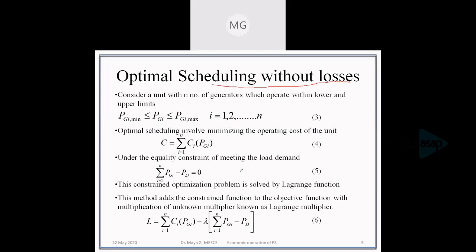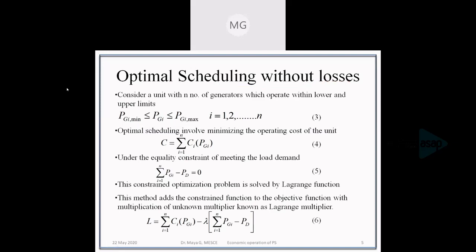So this is a constrained optimization problem, which can be solved by the Lagrangian function. We can form the Lagrangian function by using the cost function, that is the objective function, minus a Lagrangian multiplier lambda into the constraint function. So this gives the Lagrangian function. Lagrangian function is the optimization function minus Lagrangian multiplier into the constraint function, which is given by equation number 6.